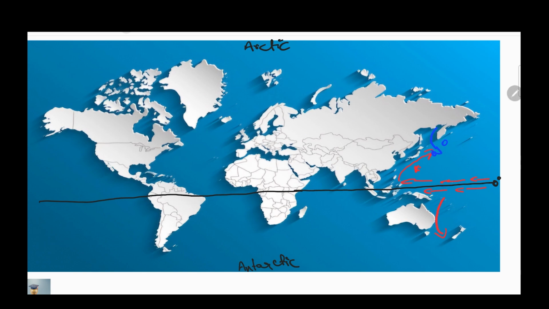Then come to here, because this is also the Pacific Ocean. Another cold current comes, that is the California cold current.